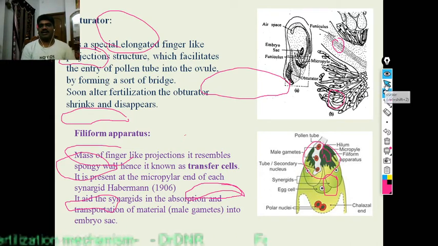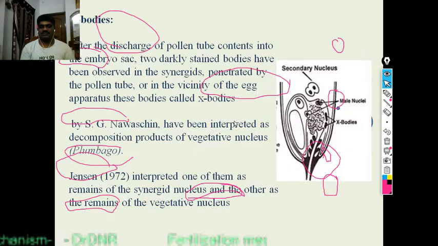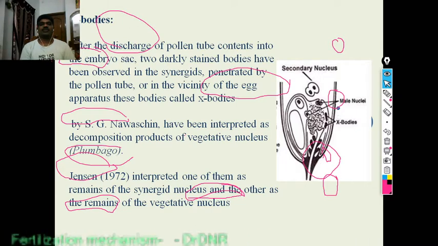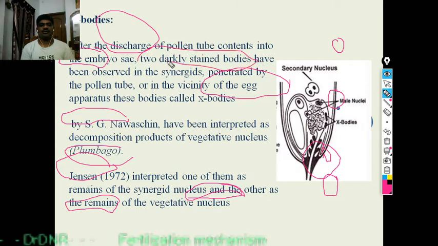Okay. Then next one is X bodies. While the male gametes, vegetative nucleus and generative nucleus enter, some darkly stained bodies also enter inside the ovule and embryo sac, absorbed in the synergids.